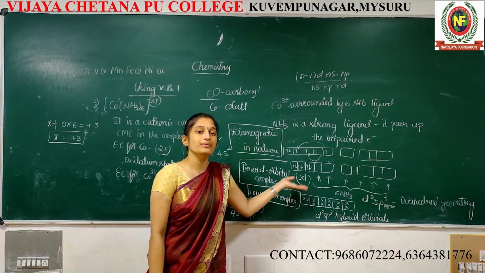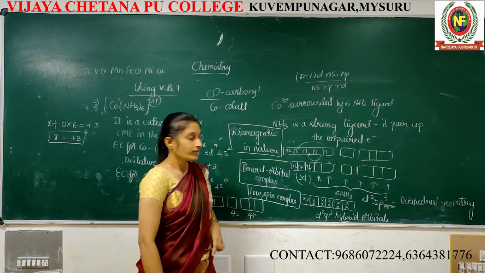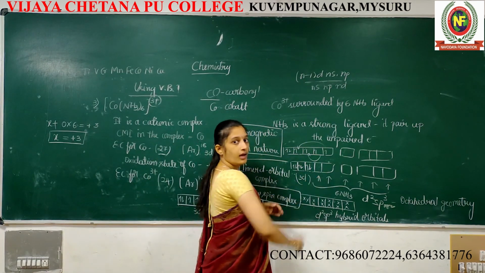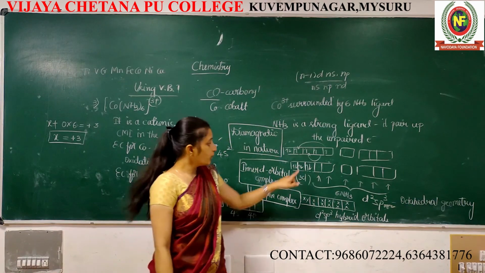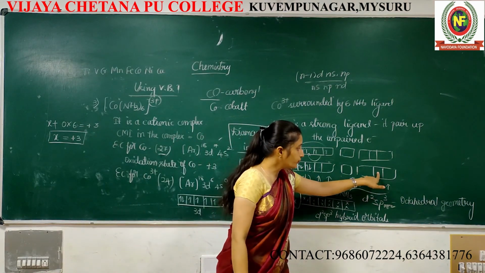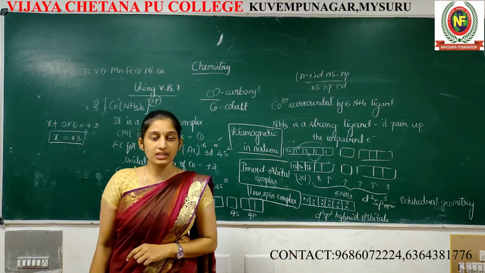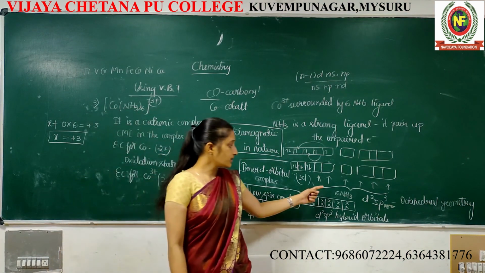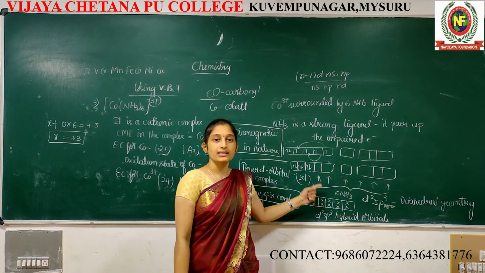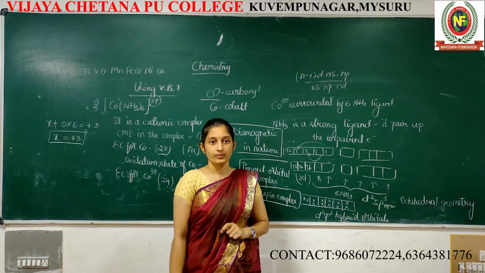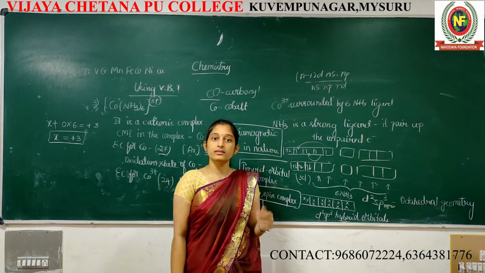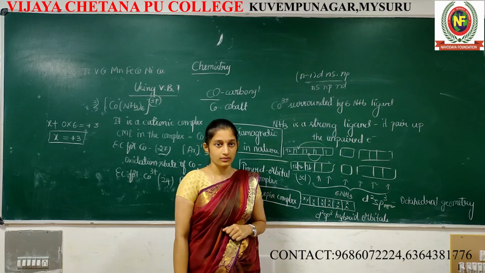Once it's paired, it becomes 3 paired electrons. These 2 are vacant. I want 6 vacant orbitals. 1, 2, 3, 4, 5, 6. Total 6 vacant orbitals. That's d2sp3. It undergoes d2sp3 hybridization.